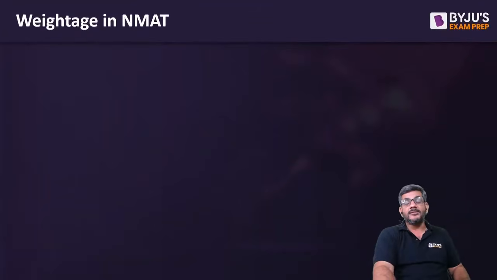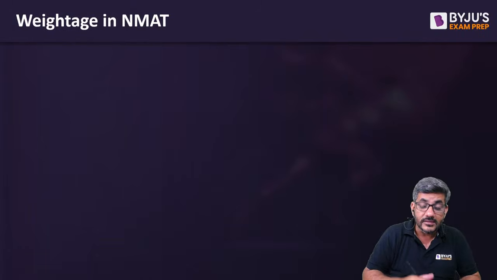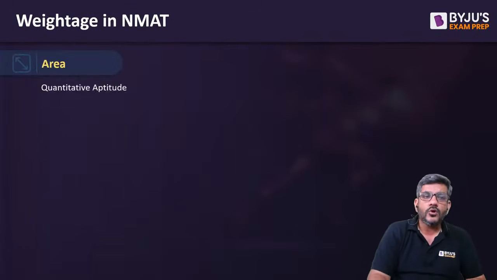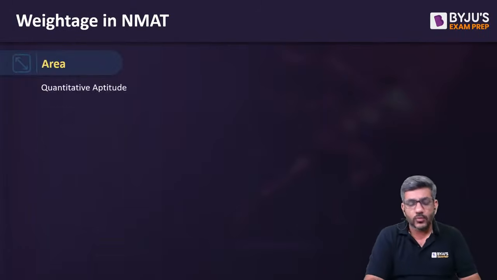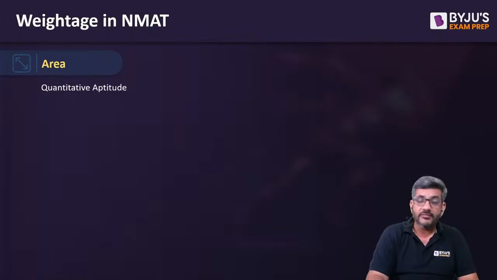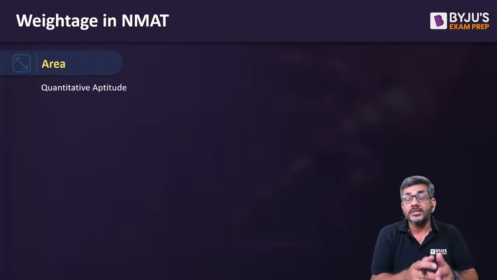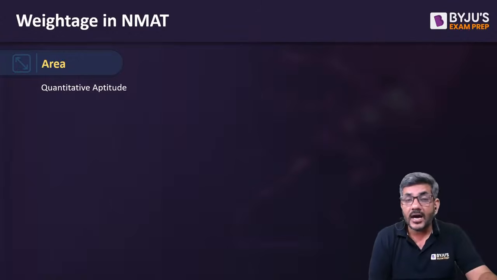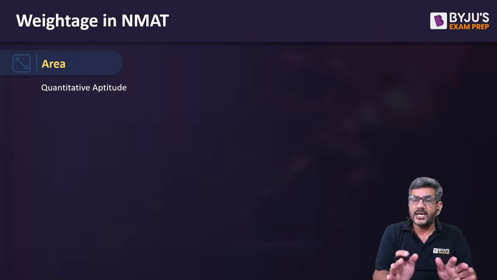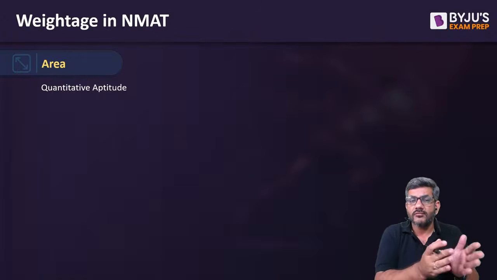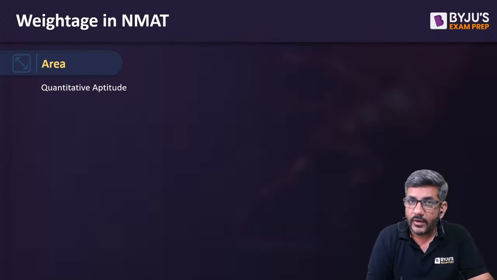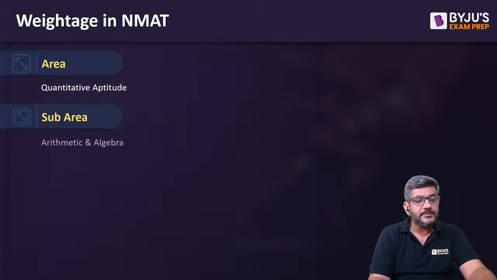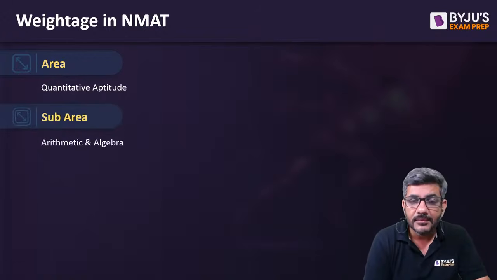Arithmetic and algebra. So what is the weightage of the topic first? Let us start with that. Of course, it is in the quantitative ability area. I'm assuming that everyone knows about which areas there are in NMAT and how many questions come from each area. It's an adaptive exam, so you would know how many questions you can expect from which area. So from the quantitative aptitude area, this is the sub area arithmetic and algebra.